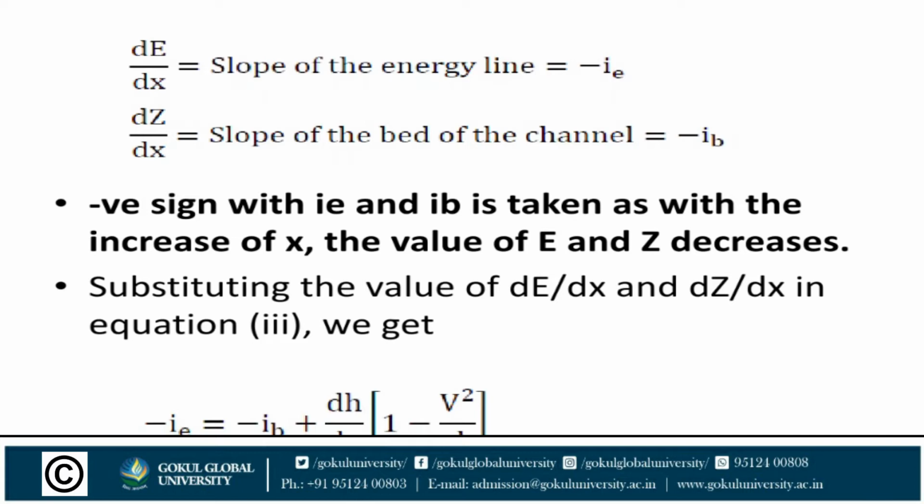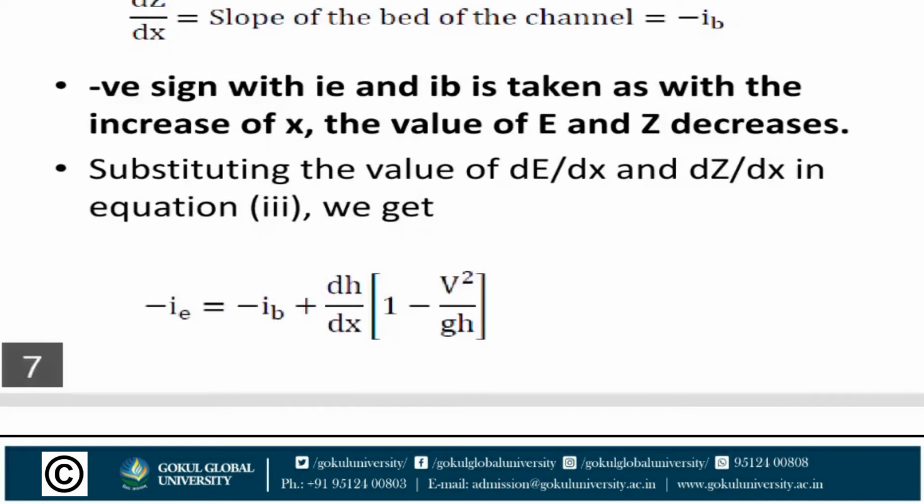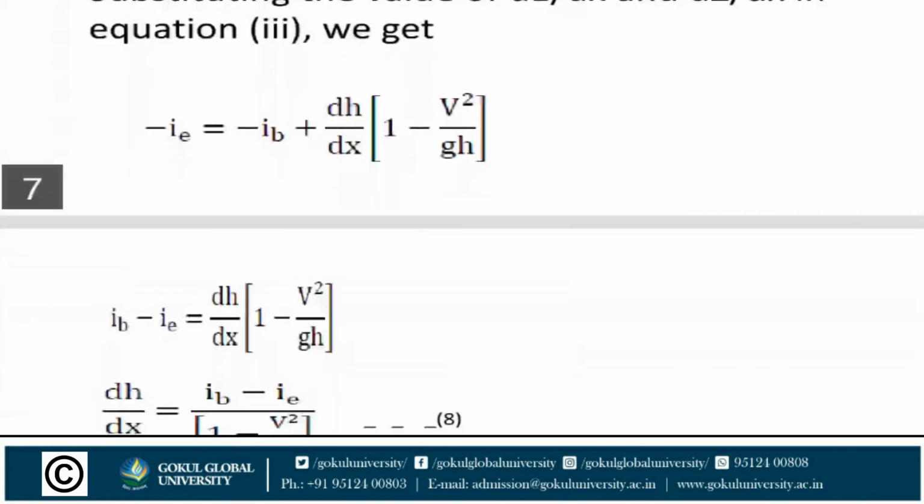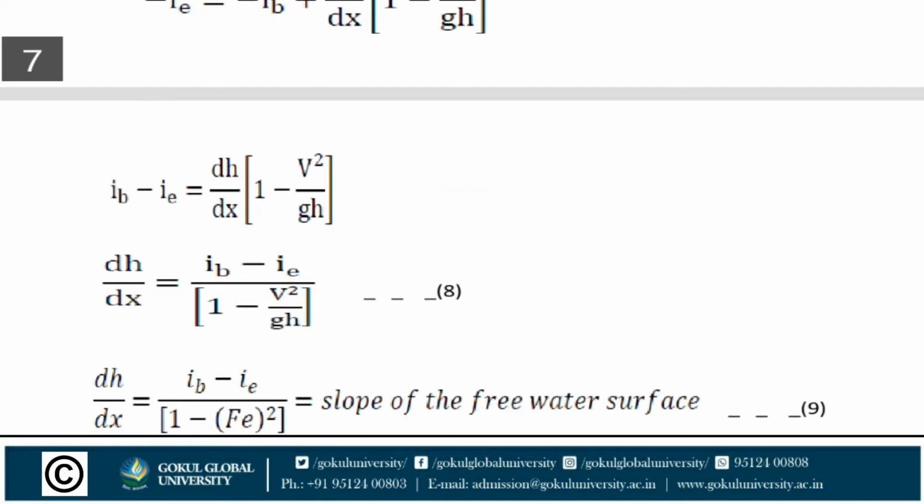Substituting the values of dE by dx and dz by dx in equation 3, we get minus IE is equal to minus IB plus dh by dx in bracket 1 minus v square upon gH. Simplifying, IB minus IE is equal to dh upon dx times 1 minus v square upon gH. So dh by dx is equal to IB minus IE upon 1 minus v square upon gH. Equation number 8.